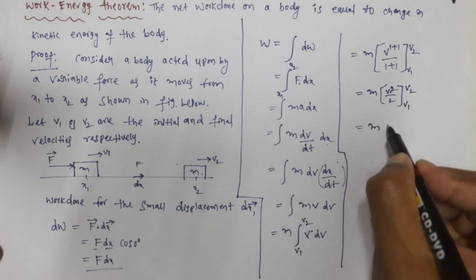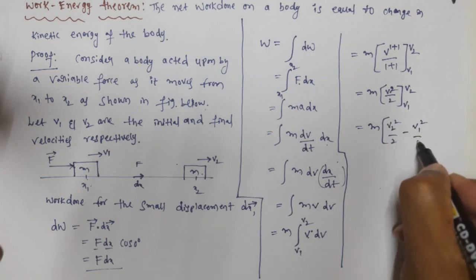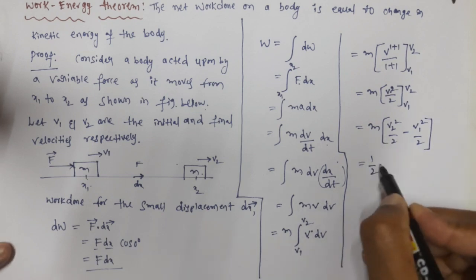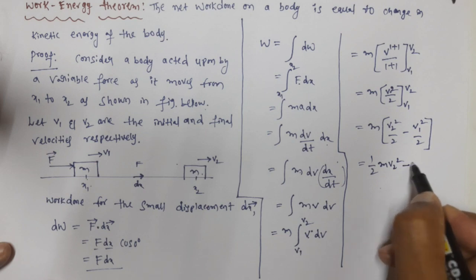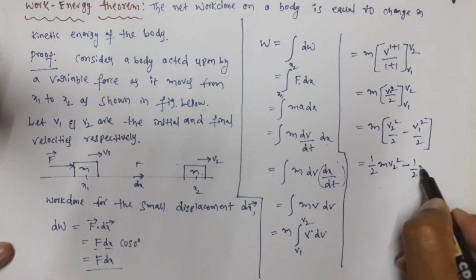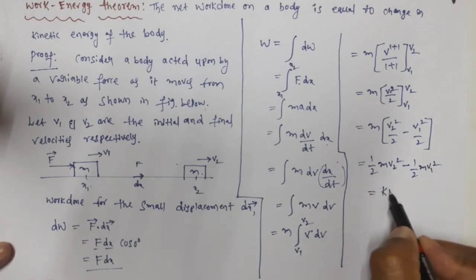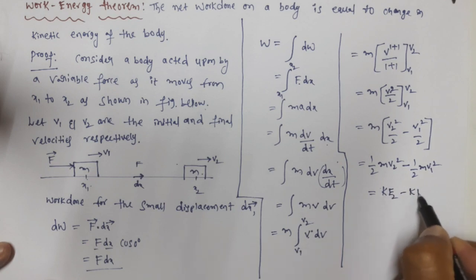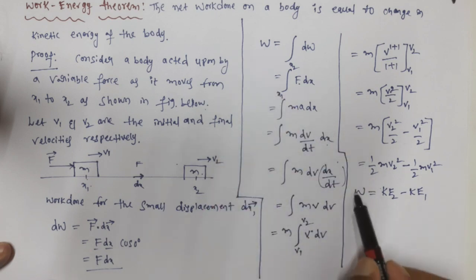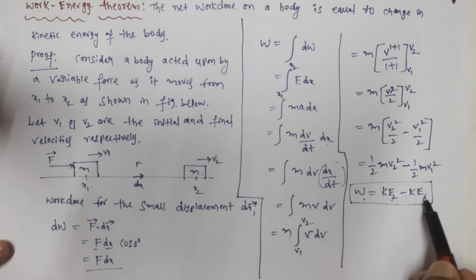Now, first we substitute v2 square: m into v2 square by 2 minus v1 square by 2. If we simplify this, it looks like half m v2 square minus half m v1 square. So what is this, guys? This is the final kinetic energy, KE2, and this is the initial kinetic energy. We are calculating work done, so work done is equal to final kinetic energy minus initial kinetic energy.